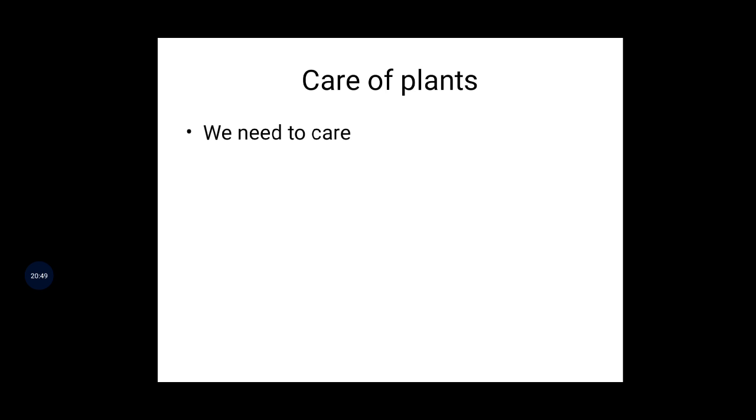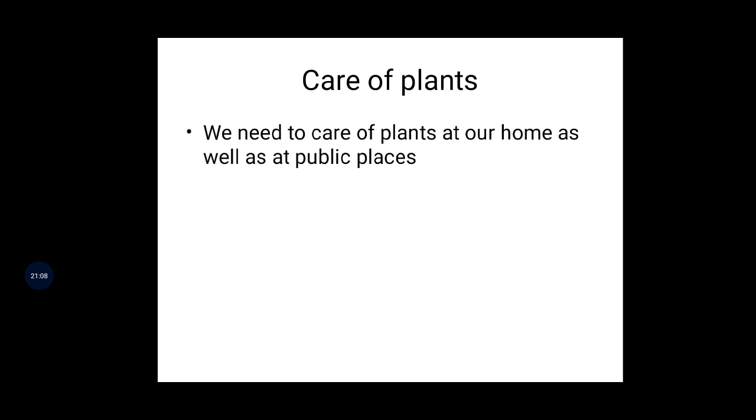How to take care of plants? See, we need to take care of plants. Is it possible to take care of plants? Yes. Our government people also say that you should take care of plants, because plants give oxygen to us. We need to take care of plants at our home as well as at public places. Inside your home you can take care of the plants, and public places like parks and gardens. Okay? So different public areas.